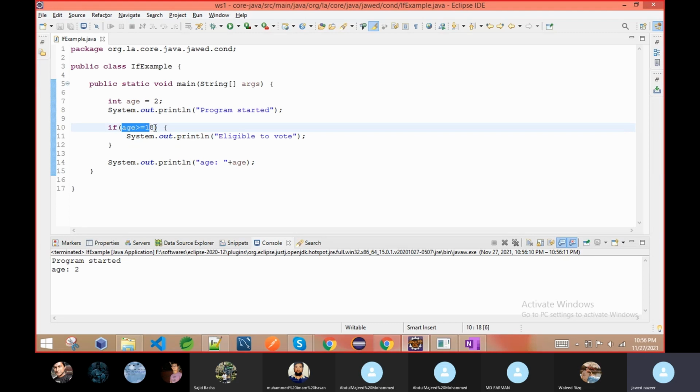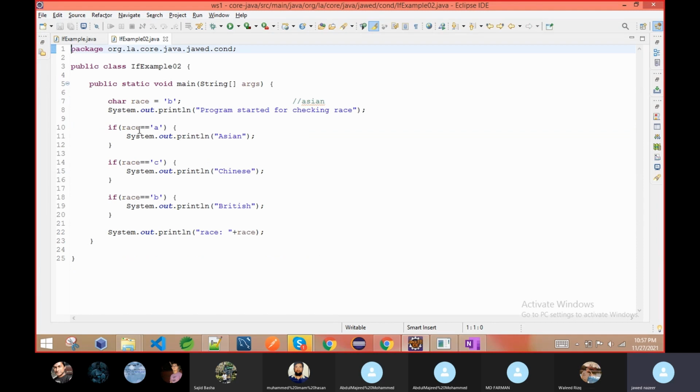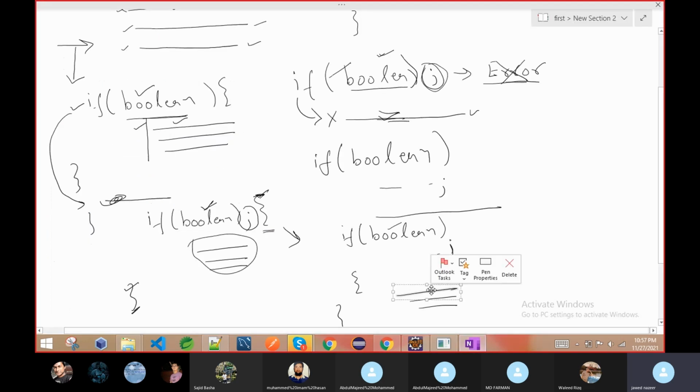So this is what I am saying, that here you should give the conditional statement. It may be false, it may be anything. We have to check here. We can check like this, with the equal to operator, condition, this is a character. So this is a simple program. I just want to describe that, whatever value we give here, we can write in this program.